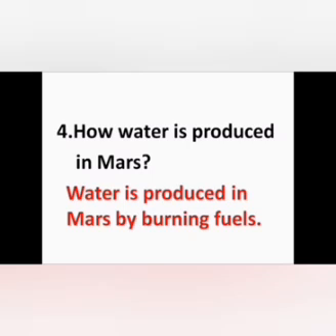Whereas in Mars, water is produced by burning fuels. This water is not real. As Grandpa said, water is not real in the Mars planet. Is it clear? Fourth answer is water is produced in Mars by burning fuels.